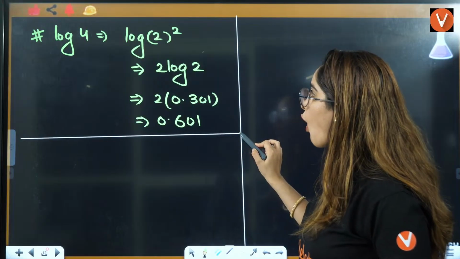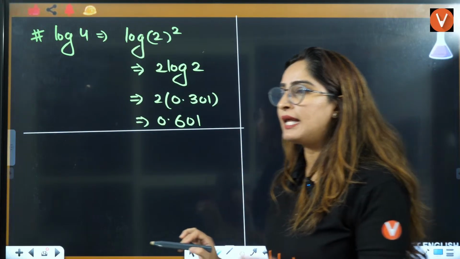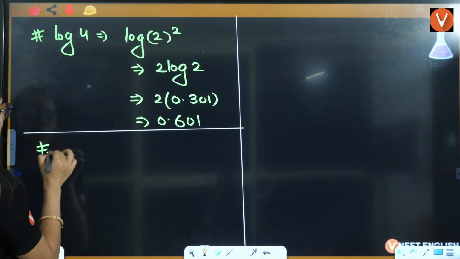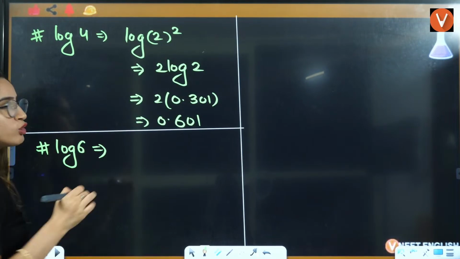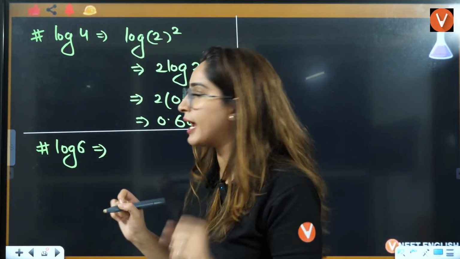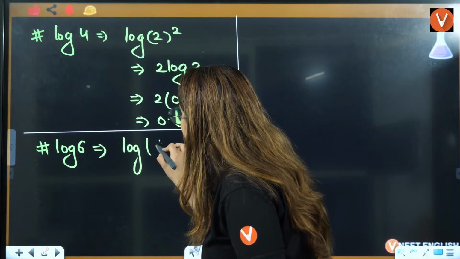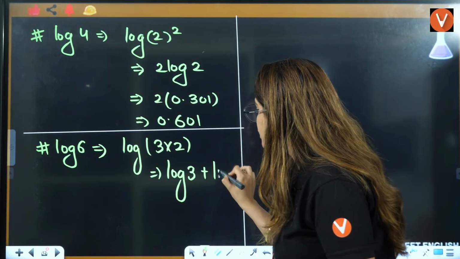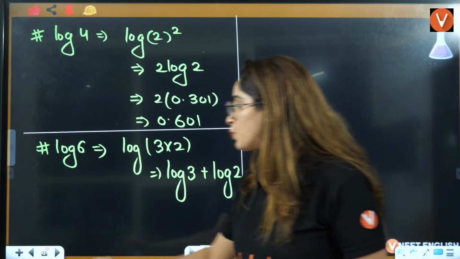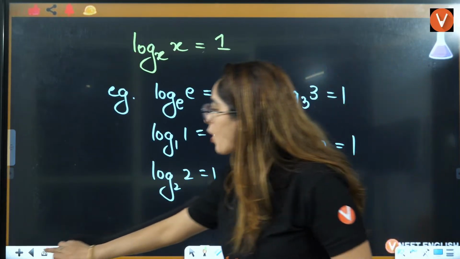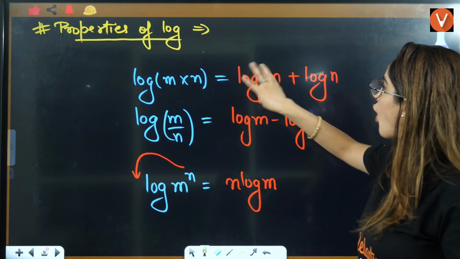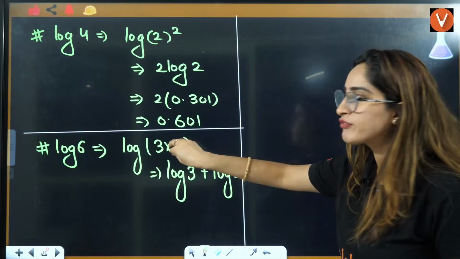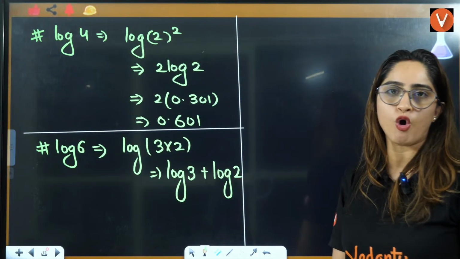The value of log 4 we have calculated. Similarly, you can calculate the value for log 6 as well, right? Now log 6, 3 into 2 is 6, right? So what we will write, log of 3 into 2, that is equal to log of 3 plus log of 2. Ma'am, how is it equal? I have taught you this property here that log of m into n is log of m plus log of n, right? So that we will apply here. That is log of 3 into 2 is log of 3 plus log of 2, right?